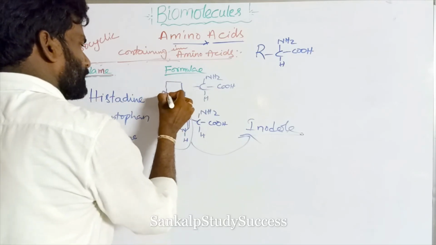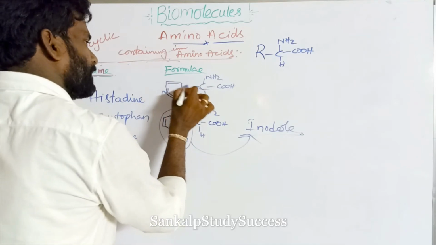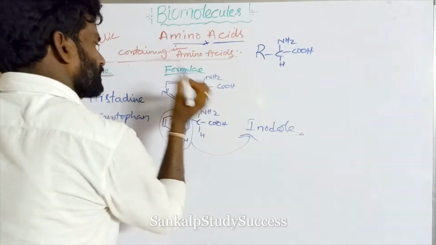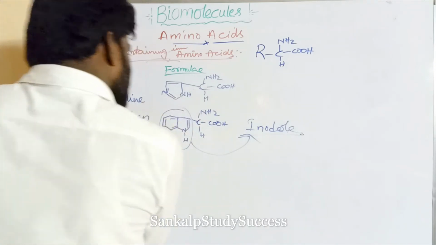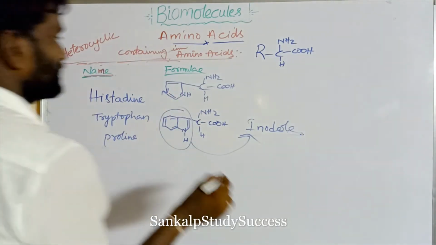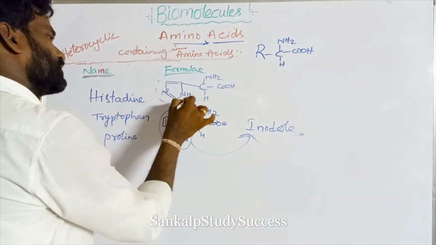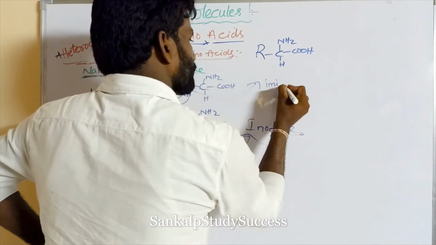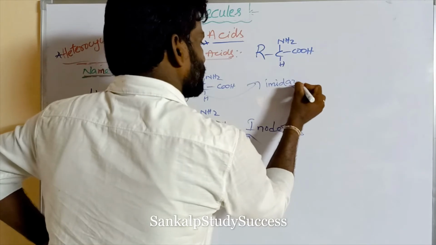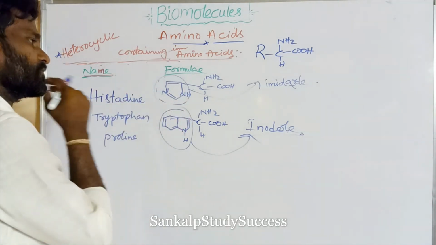Right, double bond, single bond, double bond, and this is connected with this carbon and H. So this is the imidazole. Which amino acid contains an imidazole ring? So these are very, very important. Histidine. This is the imidazole ring. Next.